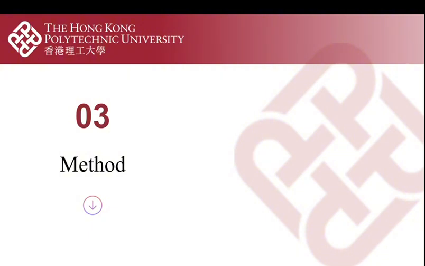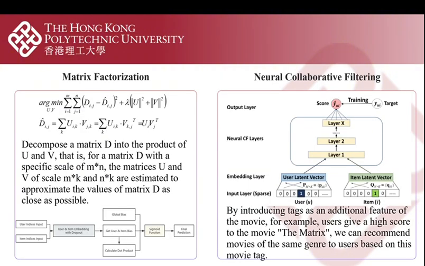We explore 4 methods in this project. First is matrix factorization, which is a traditional collaborative filtering model. It first obtains the corresponding embedding vectors from their respective embedding layers based on the indexes of users and movies.